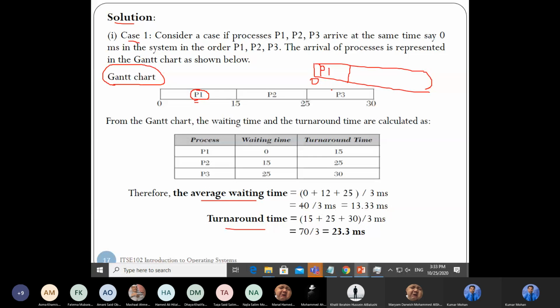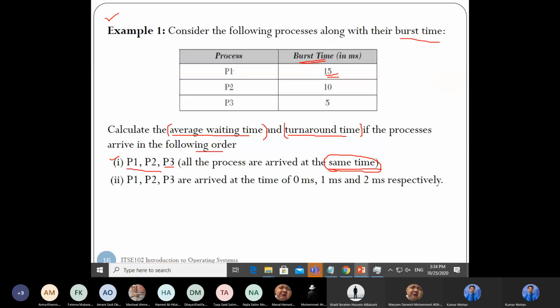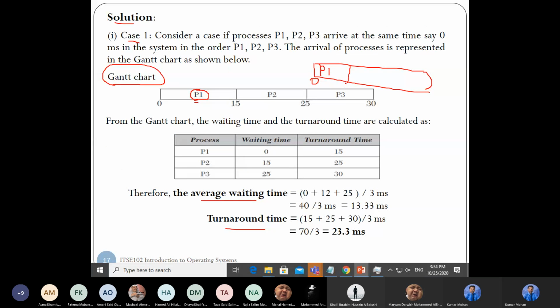What is the time given for P1? 15. So 0 to 15. That's what I put here. So P1 is 0 to 15, and process P1 is over. Yes or no? Completed or not? 15 minutes is over for process P1. That means process P1 is executed.